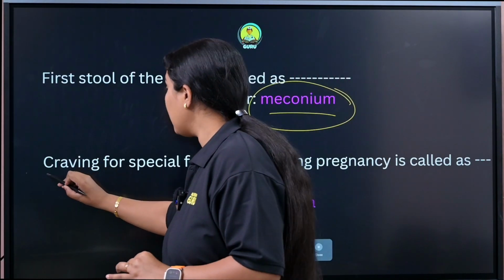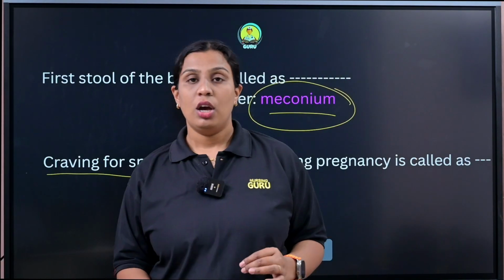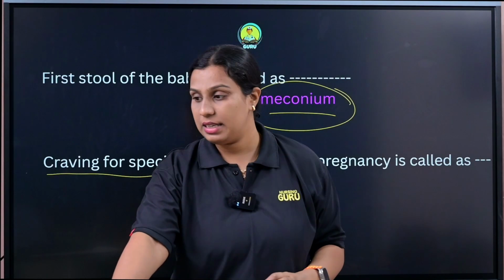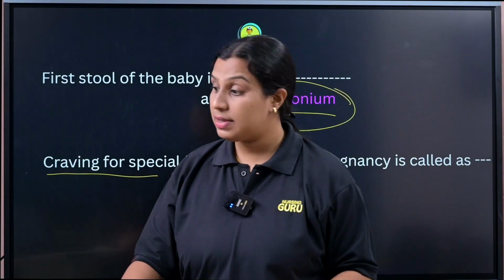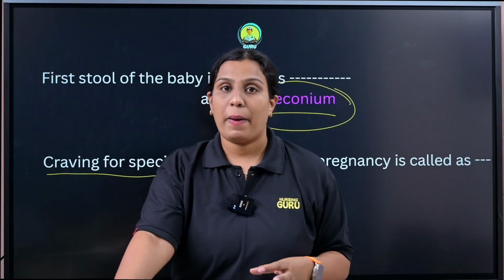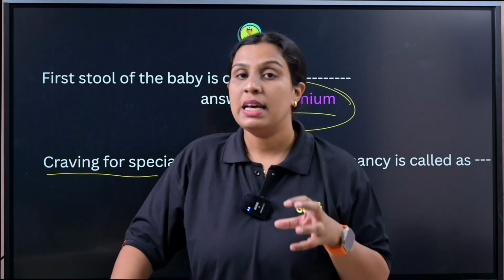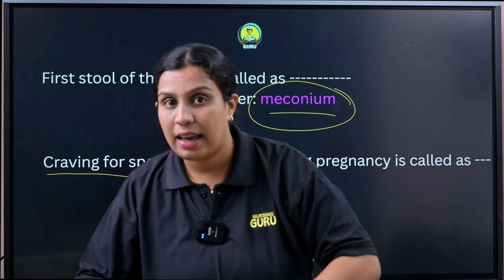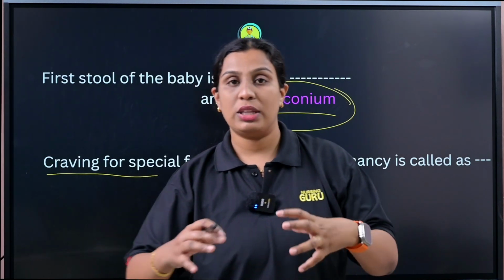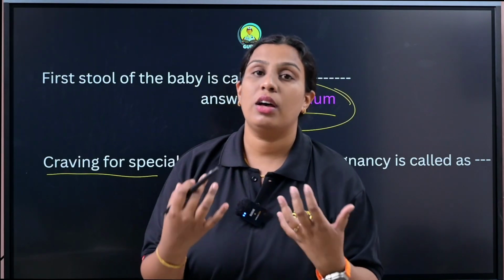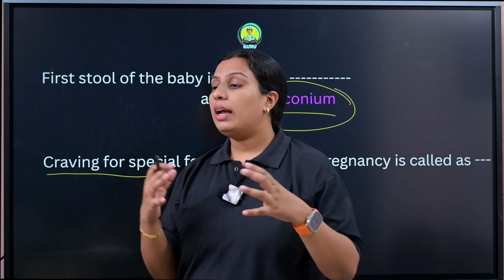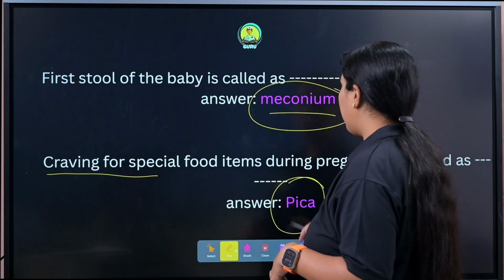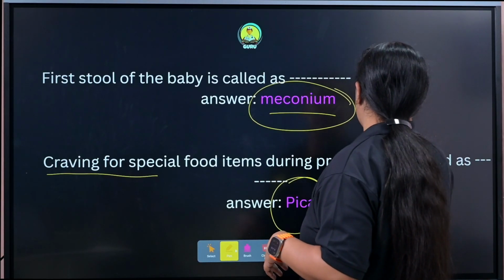Clear? Next is craving for special items. Usually in pregnancy, women may experience craving for some items. So craving for special food items during pregnancy is called pica. It is not only about food items. Sometimes they may experience cravings for items like clay or some other items. They may have so much interest towards the smell. That type of craving is known as pica. Okay, it is a repeated question. Remember that one. Spelling is P-I-C-A.